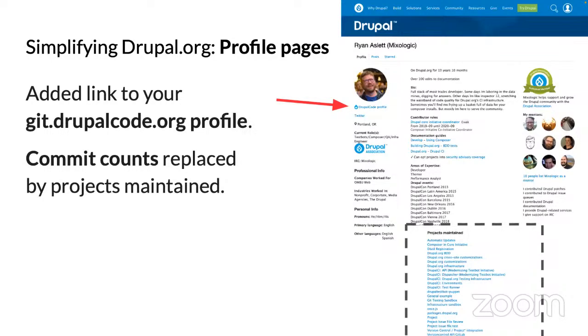Profile pages, again, there used to be a count of commits at the very bottom of your profile page. That's replaced with a count of issue credits, which we can easily provide. And it's a little bit more inclusive of other types of contribution, not just code contribution.